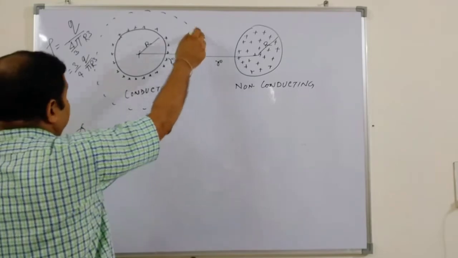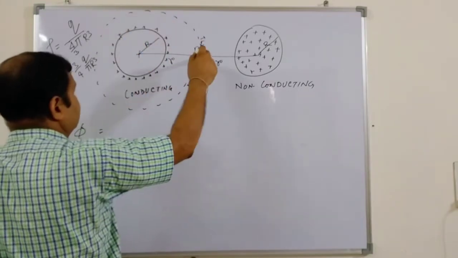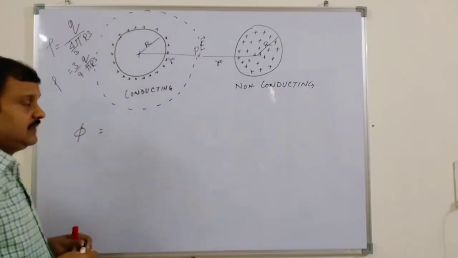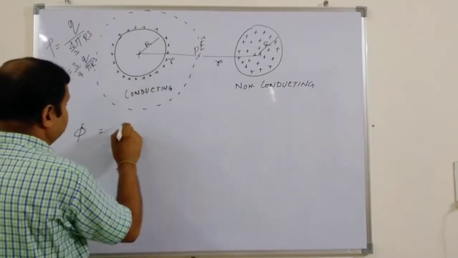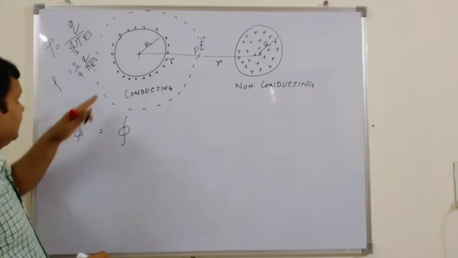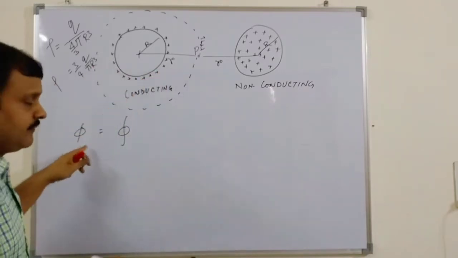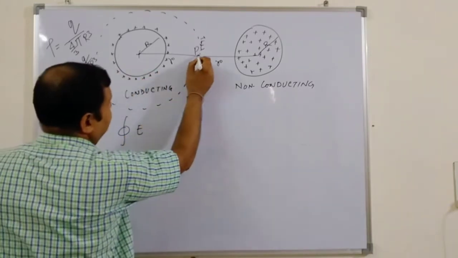We take a Gaussian surface of radius small r. What will be the electrical field at this particular point?